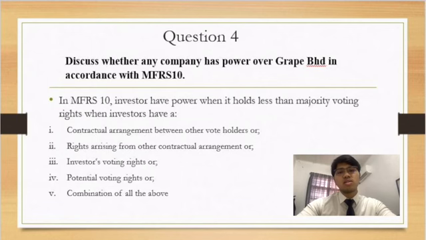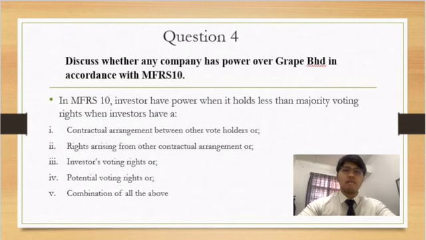So we need to determine whether Apple or Coconut Berhad has power over Grade. For MFRS 10, the issue of power over the investee is a bit complicated. So we need to assess or determine whether each company has met more criteria in MFRS 10, which is the five criteria.